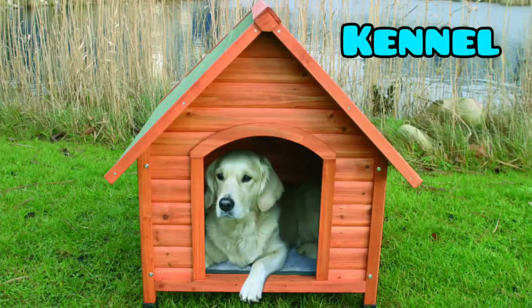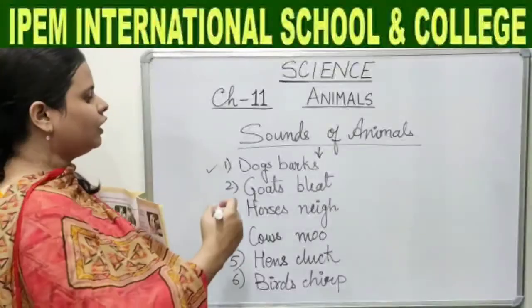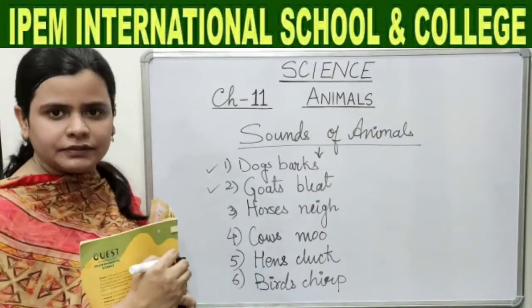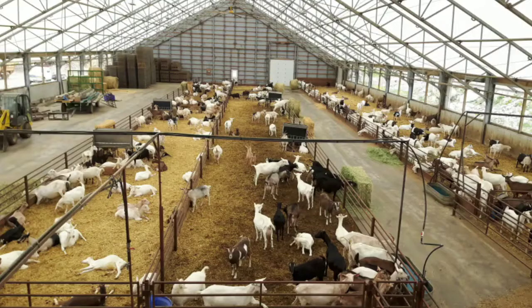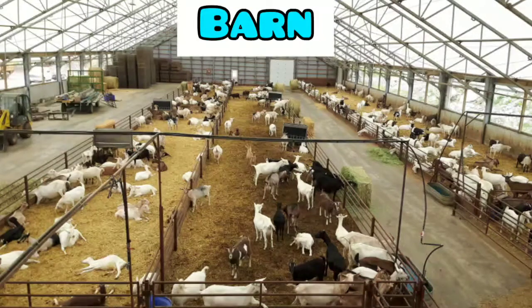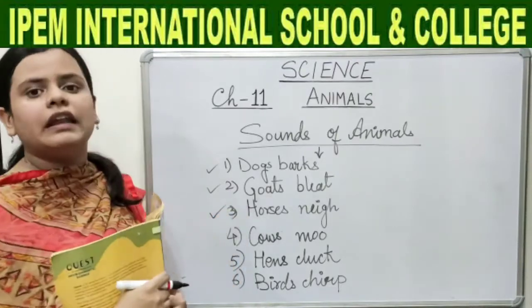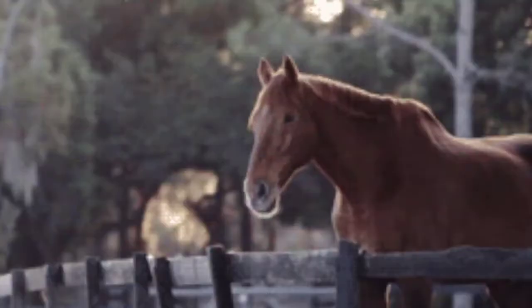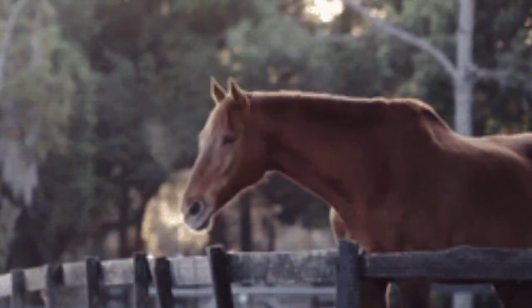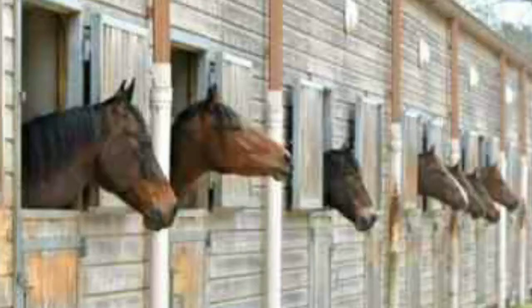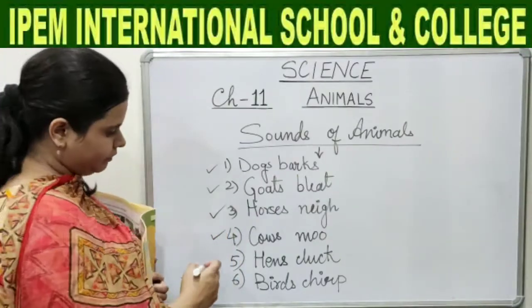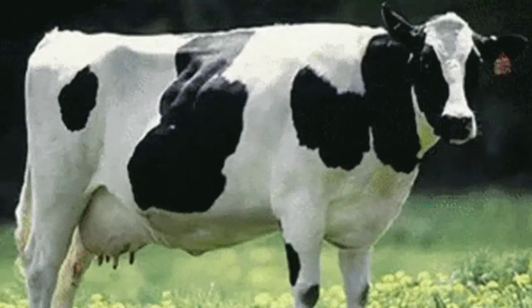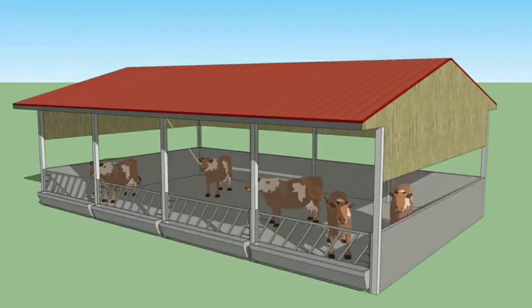A dog lives in a kennel. Goats bleat. A goat lives in a barn. Horses neigh. Yes. A horse lives in a stable. Cows moo. A cow lives in a shed.